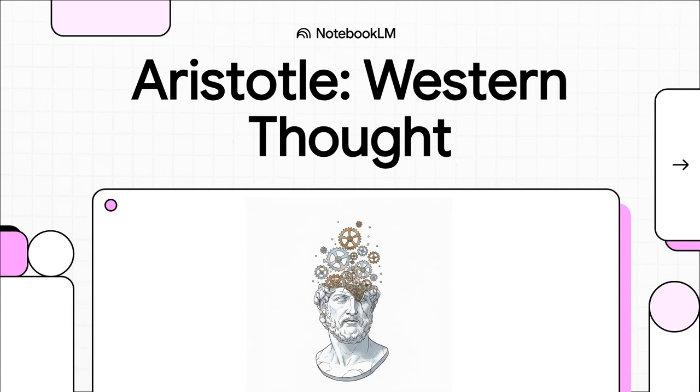Welcome to this explainer. Today, we are unpacking how an ancient Greek polymath named Aristotle essentially invented the foundations of modern logic, science, and philosophy. Honestly, it is nearly impossible to overstate his influence on human history. The intellectual frameworks he built shaped everything from medieval scholarship to the very vocabulary we use to describe reality today.